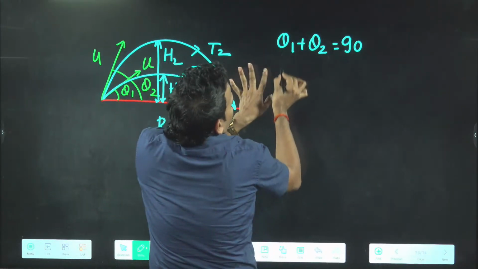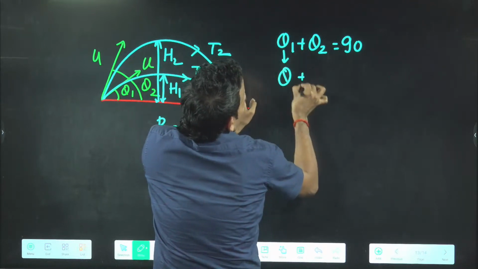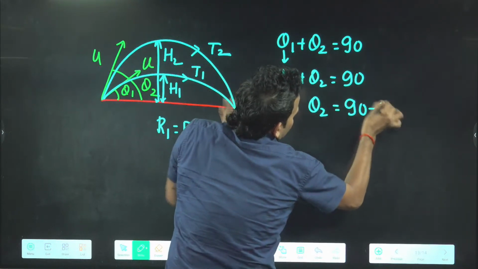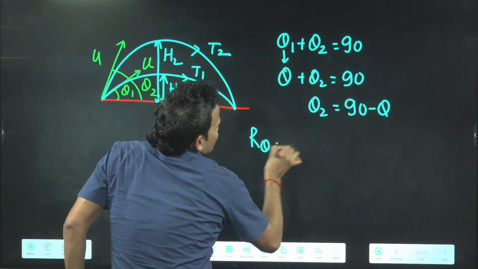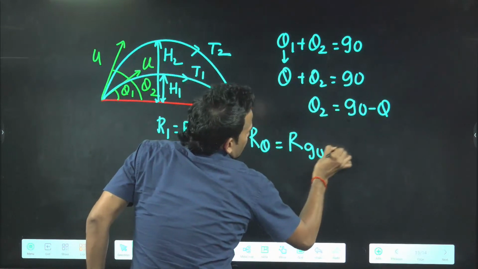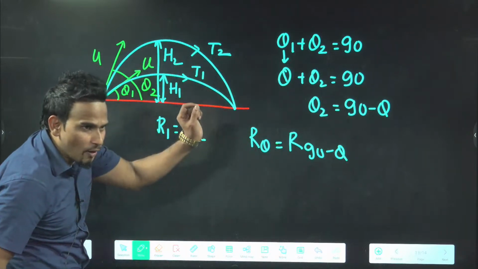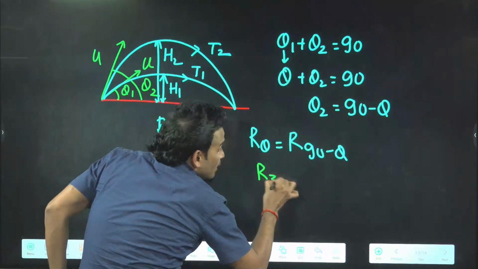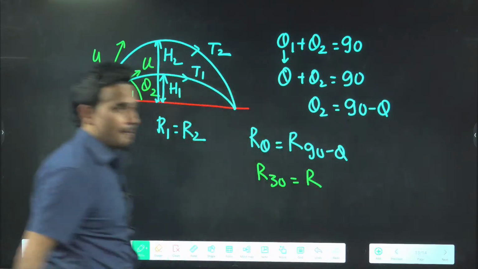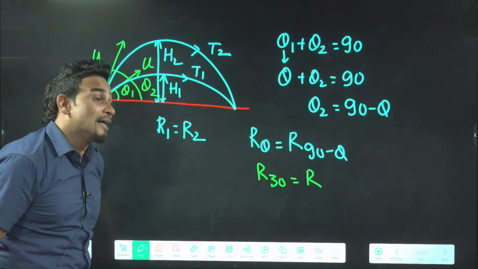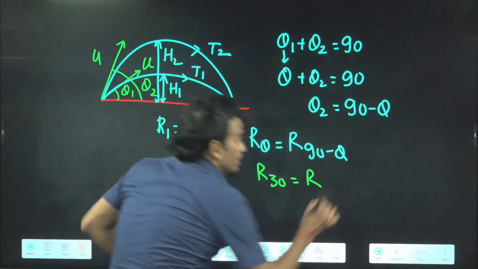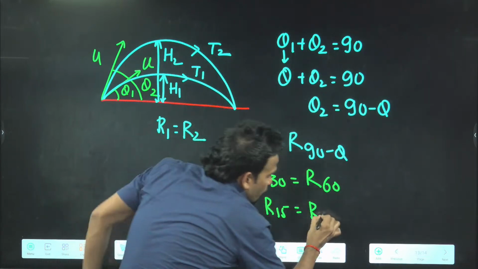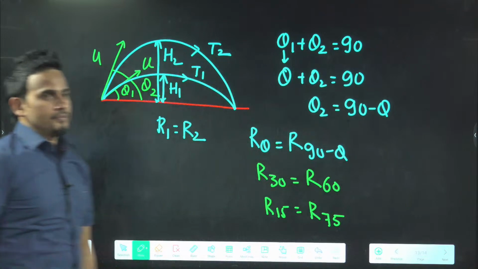That means if θ1 is θ, your θ2 will be 90 minus θ. So we say range for θ will be the same as range for 90 minus θ. Range for 30 degrees will be the same as range for 90 minus 30, that is 60 degrees. Range for 15 degrees will be the same as range for 90 minus 15, that is 75.